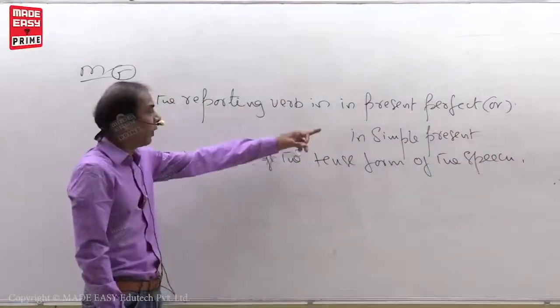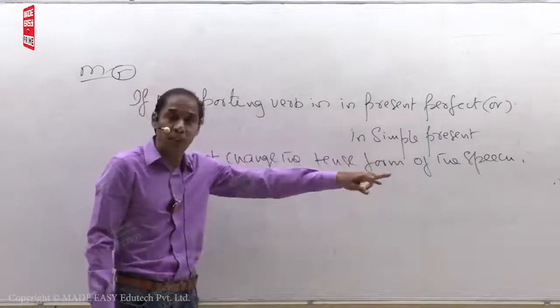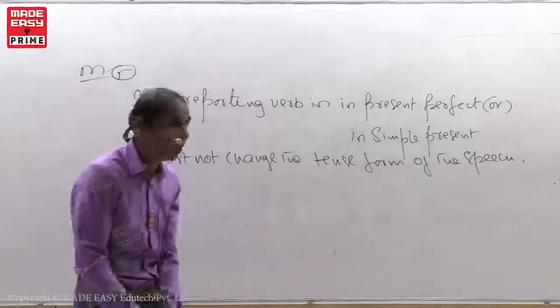See, when the reporting verb is in the present perfect tense or in simple present tense, we must not change the tense form of the speech.